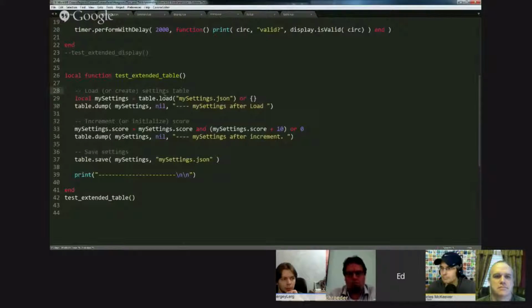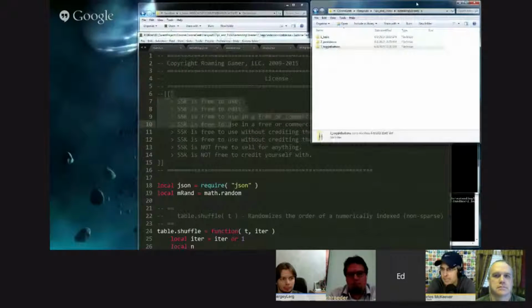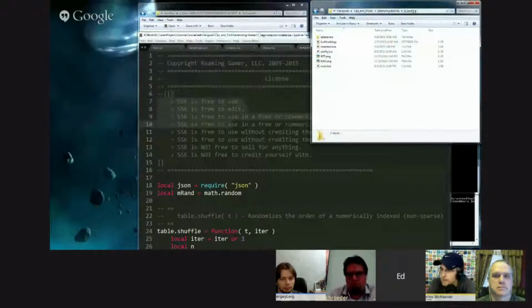So, table load, you will find a folder called extensions under the basic example. In there, you will find a file called table. And now, Ed, where is this located? Is this in the files that they can download, or is this part of SSK? Yes, this is part of what they can download. It's in the basic folder, in a folder called extensions, and in here you'll find table, string, IO, and display.